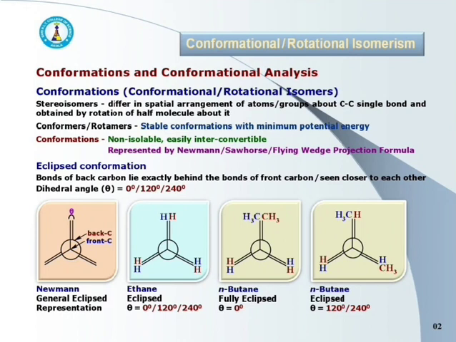Here, conformational or rotational isomers have different spatial arrangement of atoms or groups about carbon-carbon single bond, and these isomers are obtained by the rotation of half of the molecule about carbon-carbon single bond.